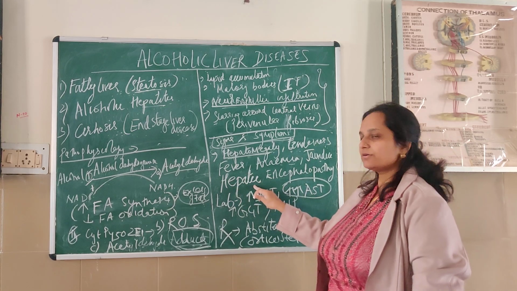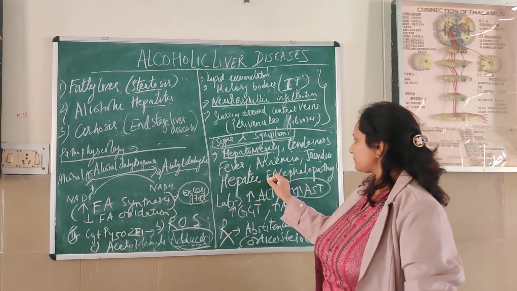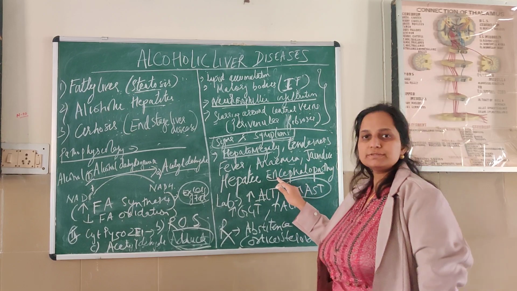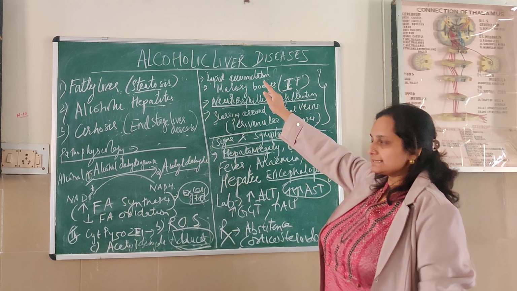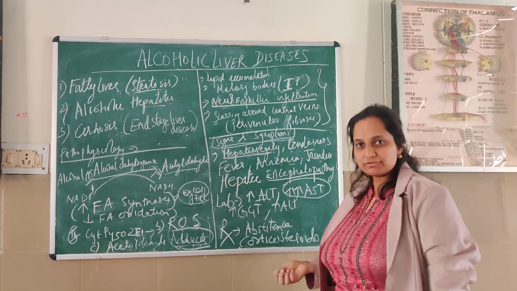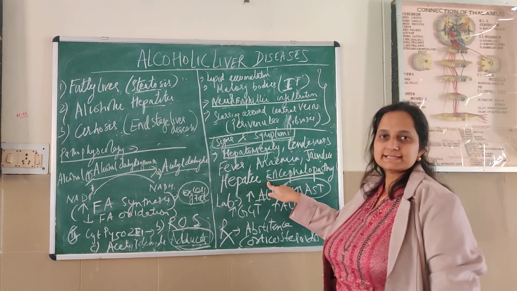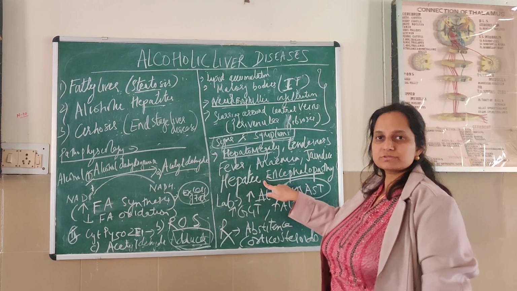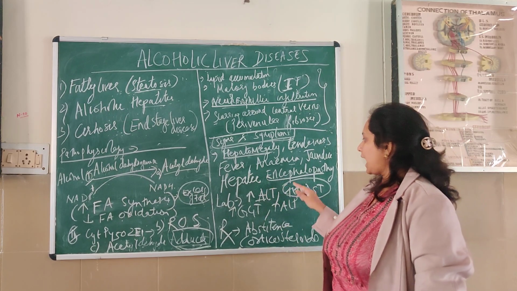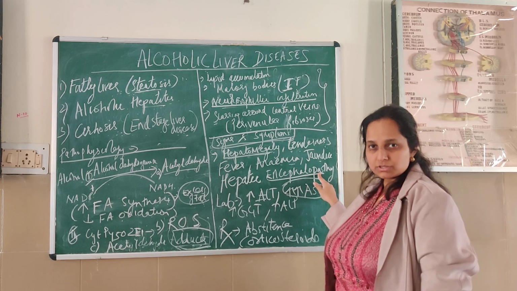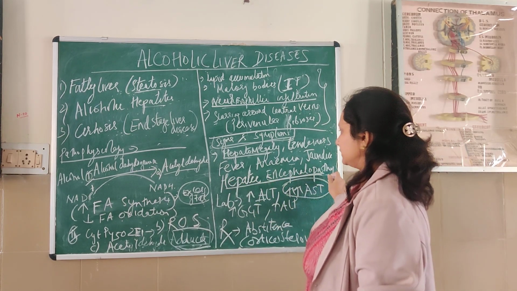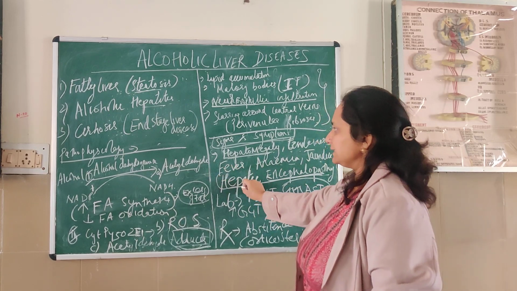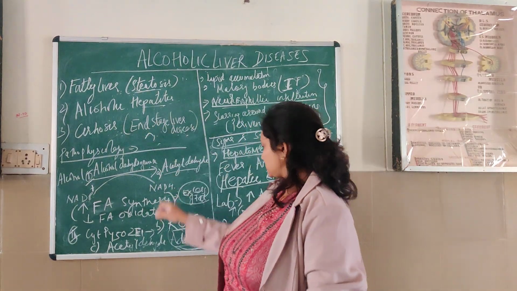Also, we can see features of hepatic encephalopathy. What is hepatic encephalopathy? We all know that the function of liver is to remove the toxins from the blood. But in this case, there is a decline in the function of liver. So the toxins can escape into the general circulation and reach the brain, and it can lead to confusion, disorientation and coma, which is referred to as hepatic encephalopathy. But this feature is seen in the last stage, cirrhosis.